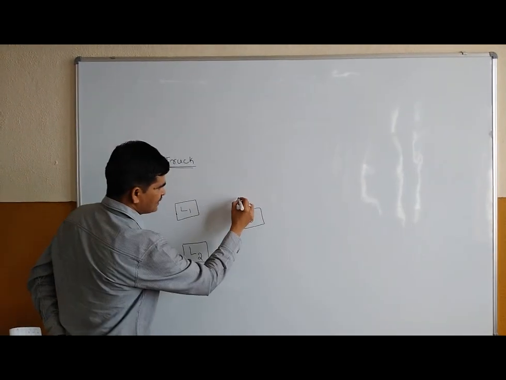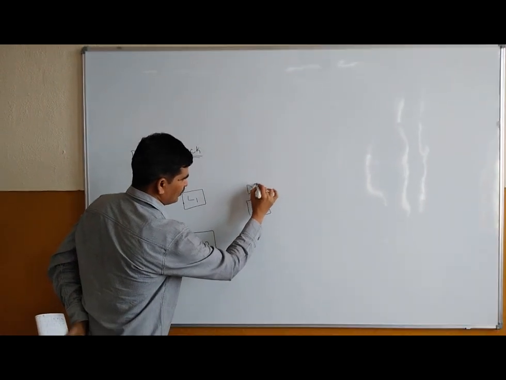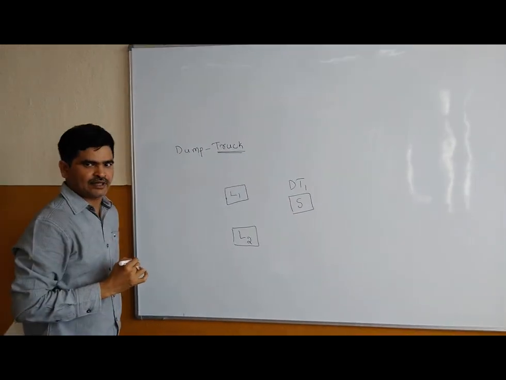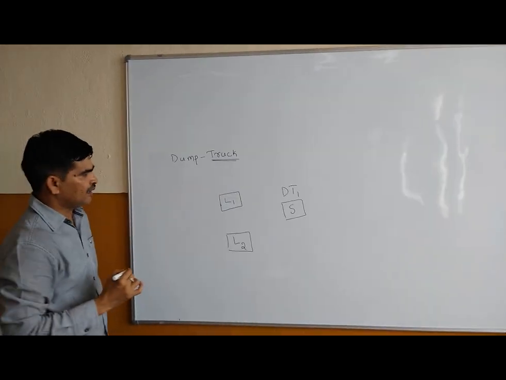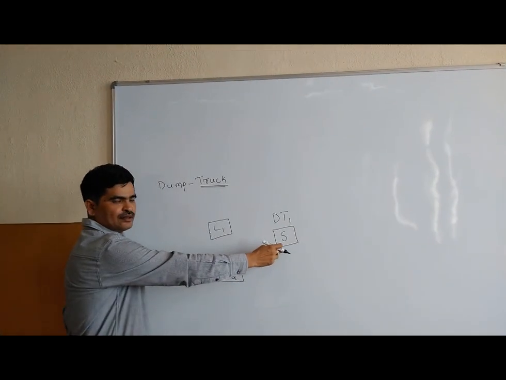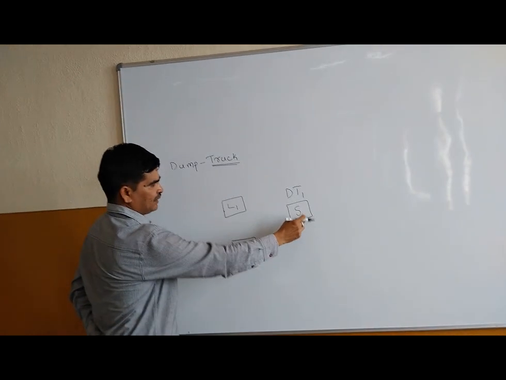Now it states that DT1, truck 1, has already completed its loading part and is getting weighed, that is why it is on the scale.